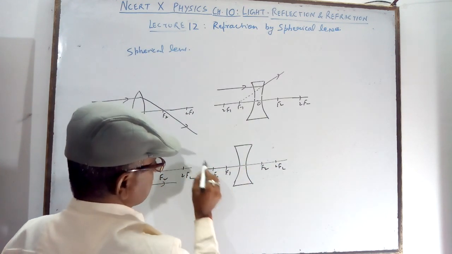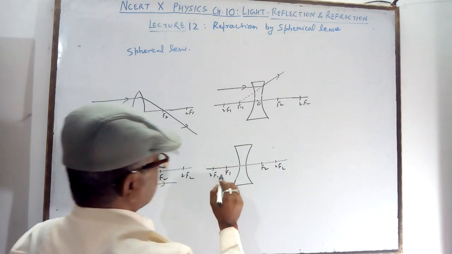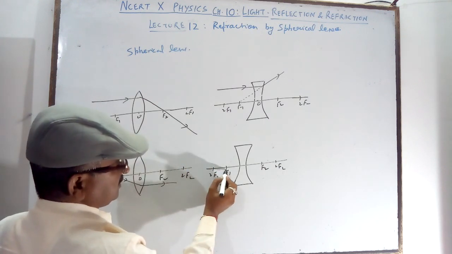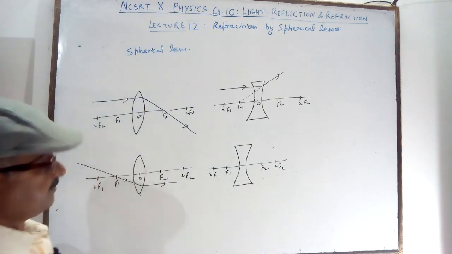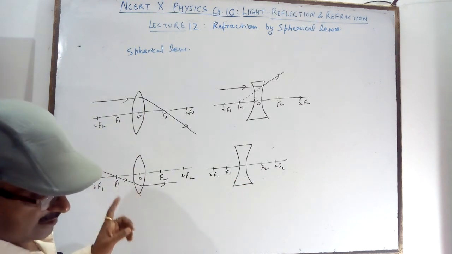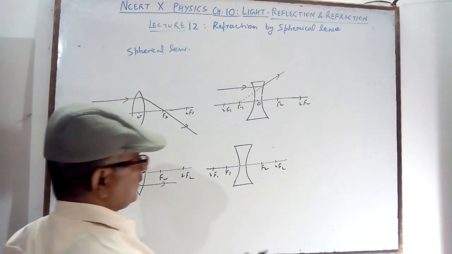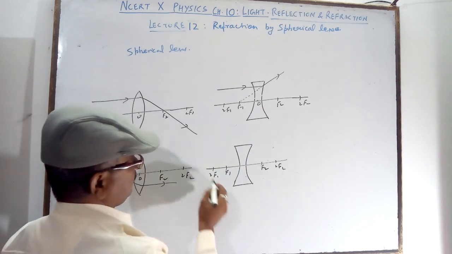A ray which passes through the focus is parallel to the principal axis, and a ray parallel to the principal axis passes through the focus.